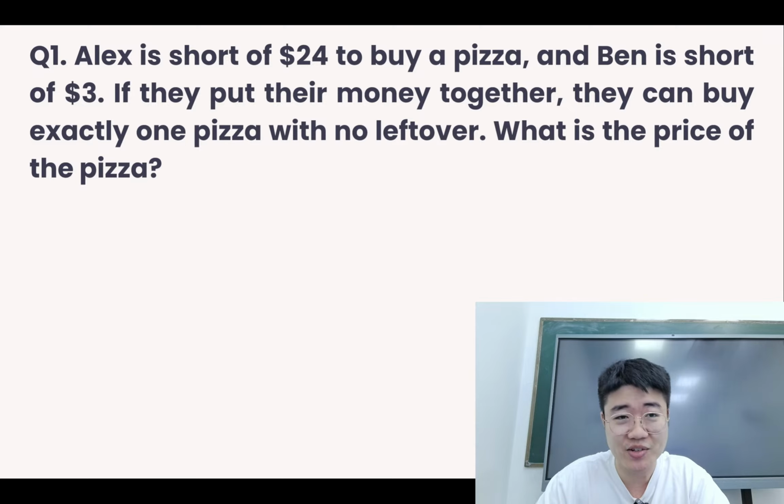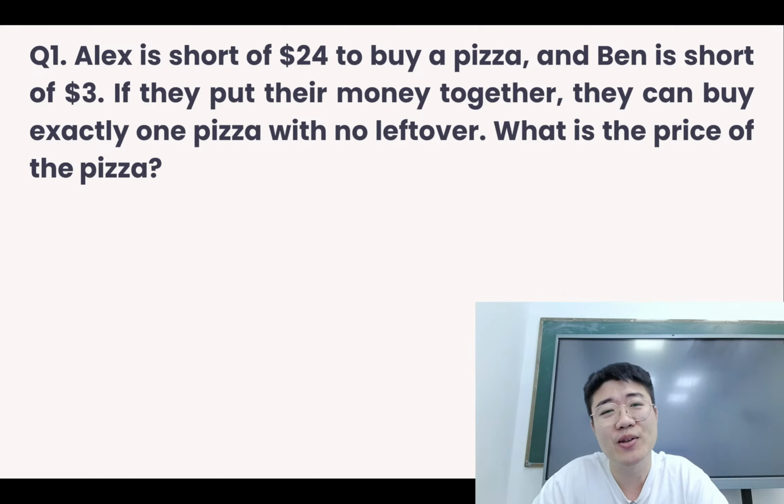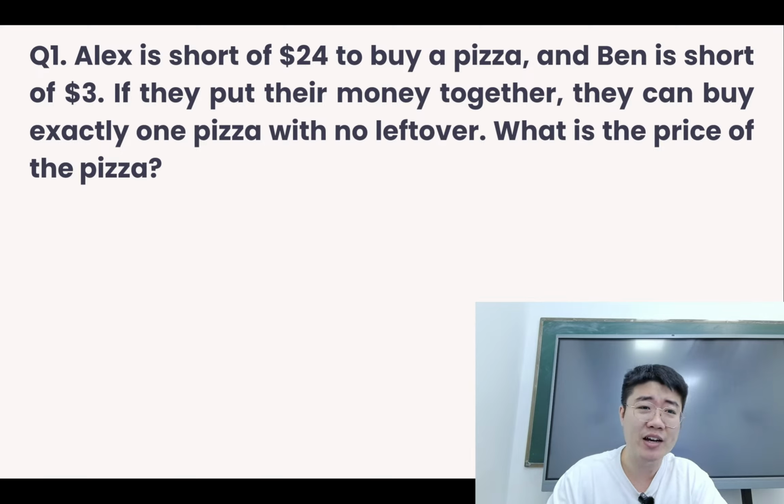Now let's take a look at this one here. It says that Alex is short of $24 to buy the pizza. Ben is short of $3. Now they put their money together, they can buy exactly one pizza with no leftover. So we want to ask for the price of the pizza.